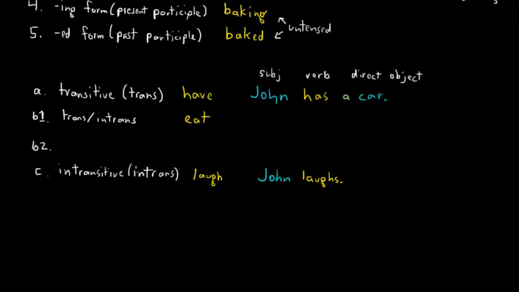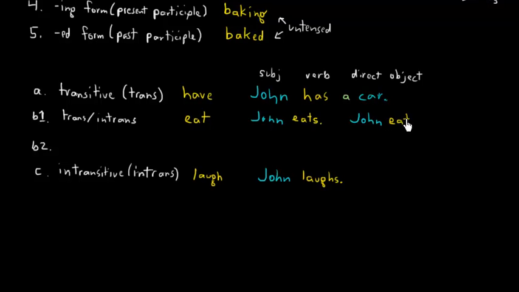So let's go back to John. John eats. And we can stop there. We can use it intransitively and just quit right there. Or we can provide a little bit more information.